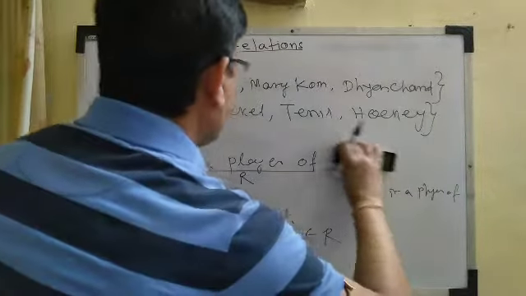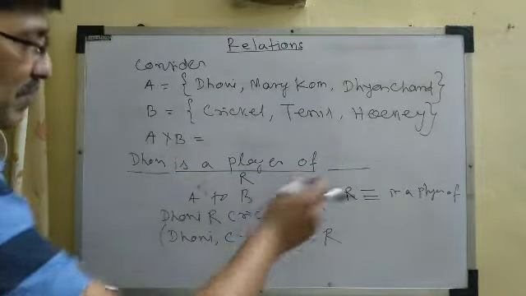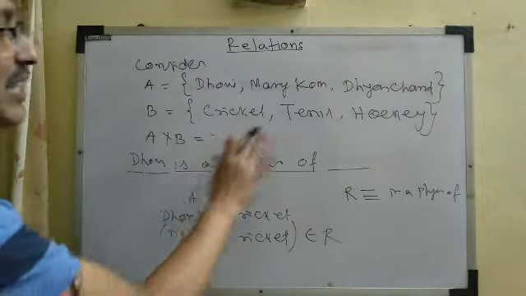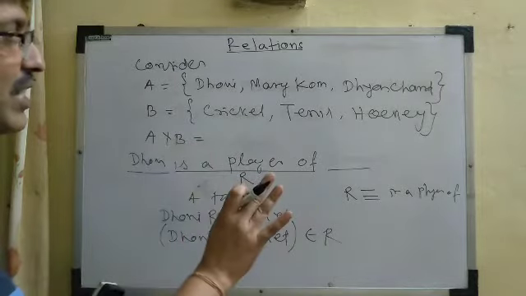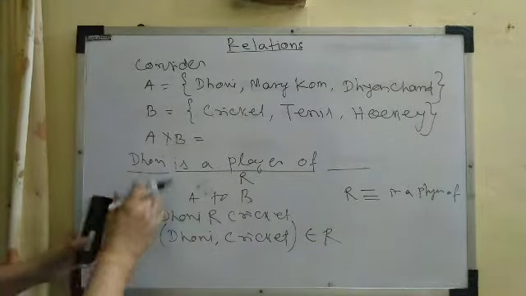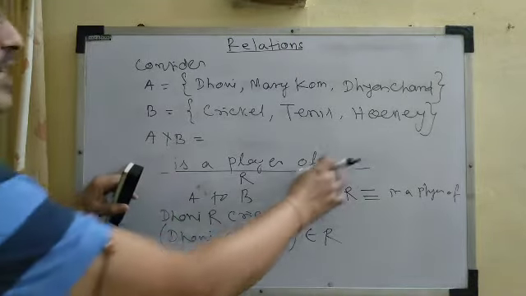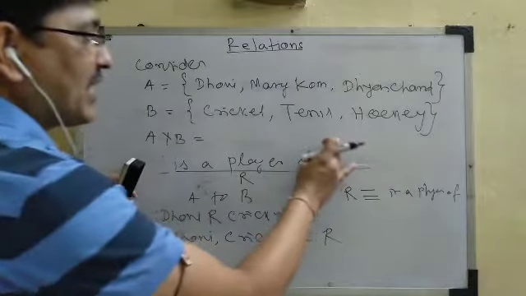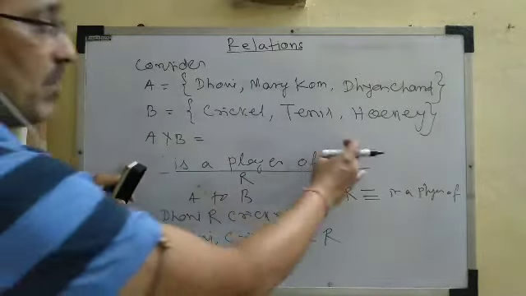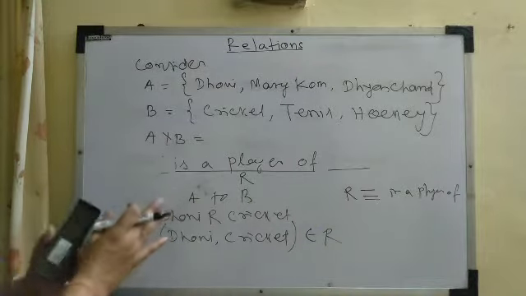If we write Dhoni here, can I write tennis here? No. Dhoni is not a player of tennis, so Dhoni is not related to tennis. Dhoni is not related to hockey. If I write Mary Kom here, Mary Kom is not related to cricket, not related to tennis, and not a player of hockey. So Mary Kom is not related to any element of B.